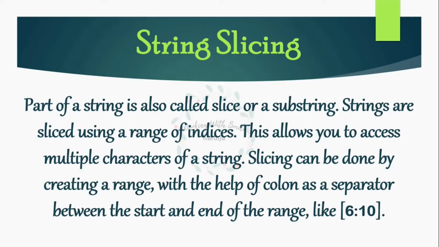Slicing is done with the help of colon operator, which works as a separator between the start and the end of the range. Like you can see an example here, it is 6:10. So it will start from the 6th letter of the string and will go till the 9th character. So just like in range function, what you were using in your for loops, the stop value is not included. So here also 10 is not included. It will give me the values from letter 6 till letter 9.